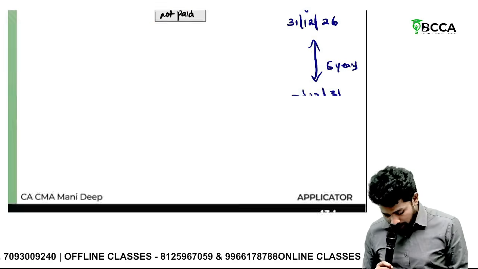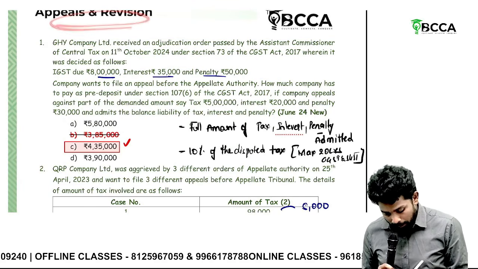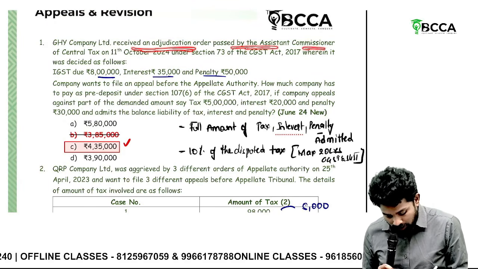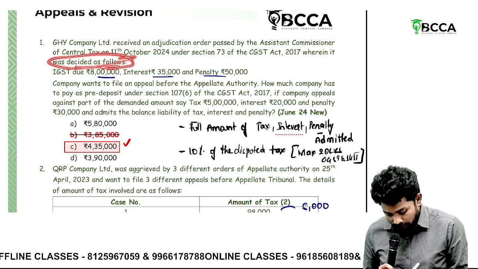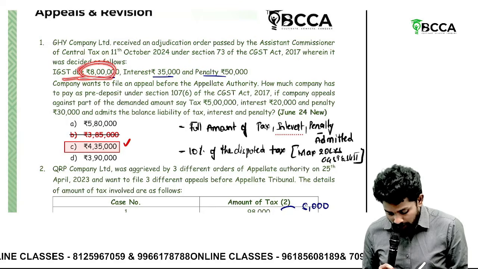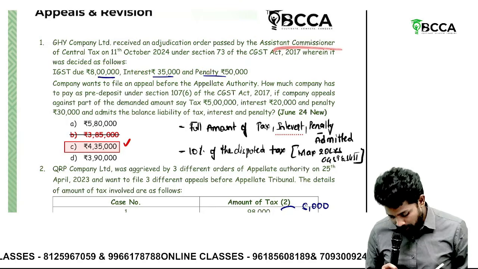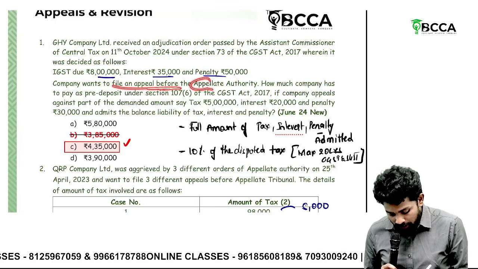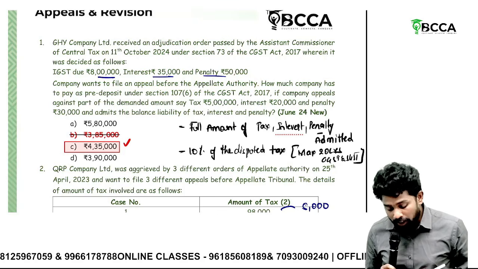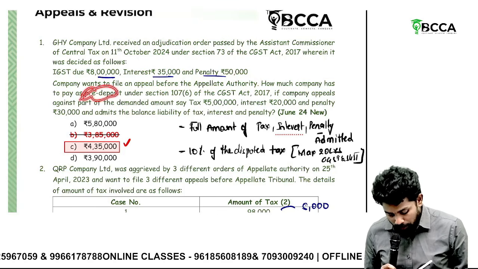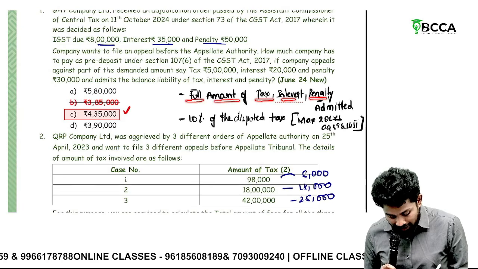Then the appeals chapter. GHY Company Limited received an adjudication order passed by the Assistant Commissioner on 11th October under section 73, wherein it was decided as follows: IGST to be paid is 8 lakhs, interest 35,000, penalty 50,000. It was the order passed by the Assistant Commissioner. Now the company wants to file an appeal with the appellate authority. When it goes for an appeal, how much is the pre-deposit to be made? The pre-deposit is the full amount of tax, interest, and penalty admitted.